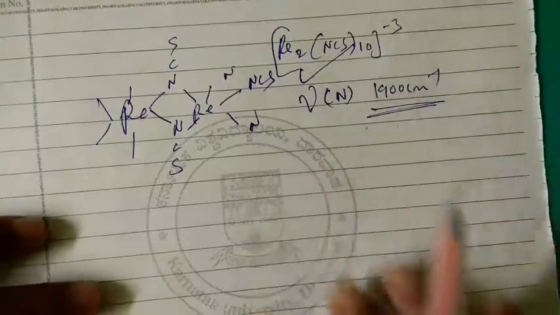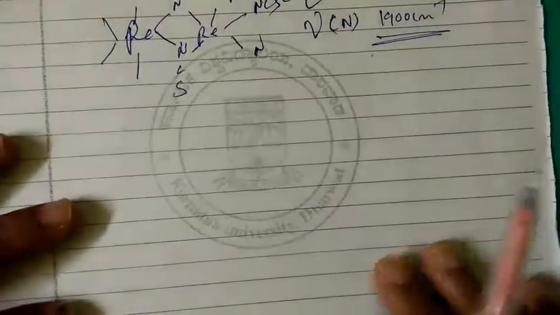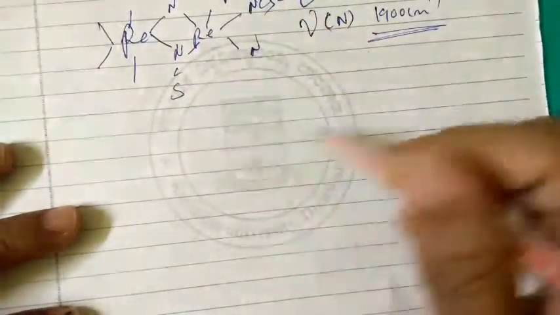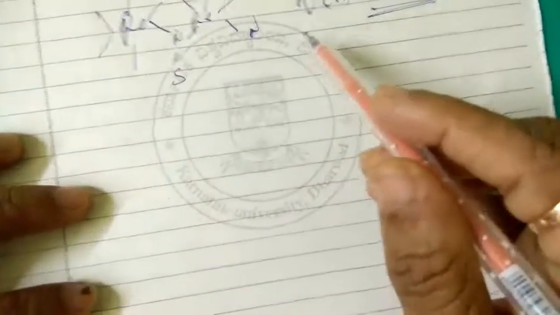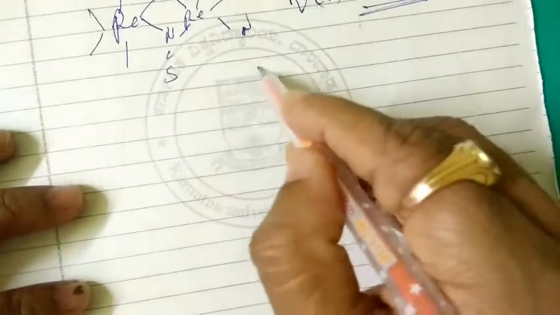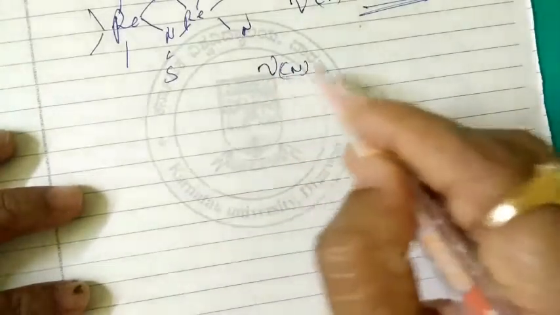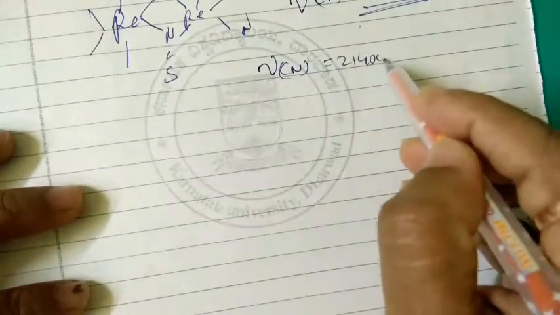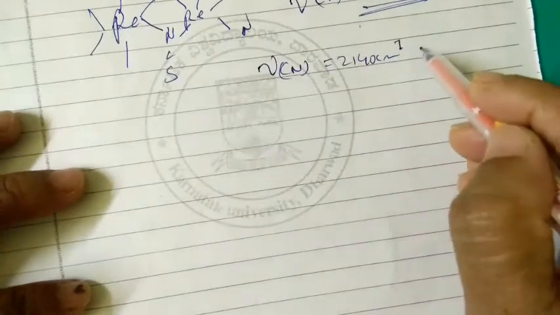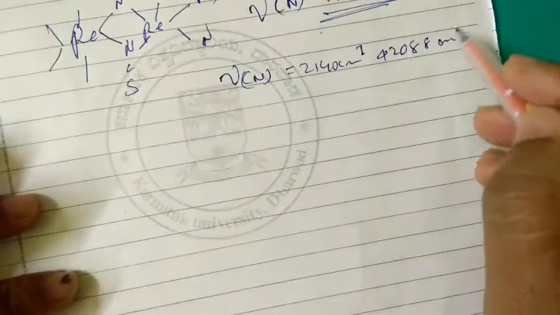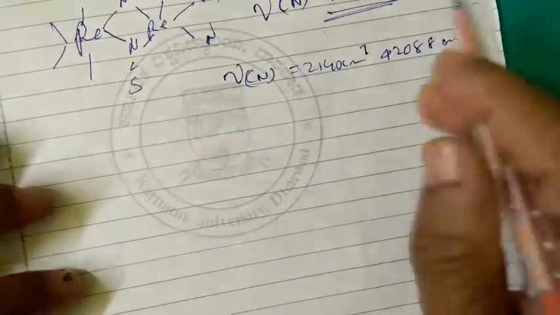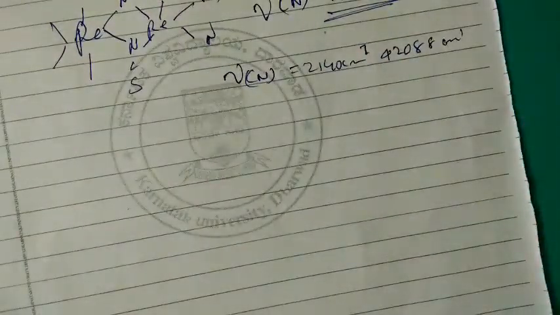And in polymeric bridging complexes, the NCS stretching will change. In polymeric forms the CN stretching goes to 2140 and 2088 per centimeter, with NCS bridging end to end in the polymeric form.